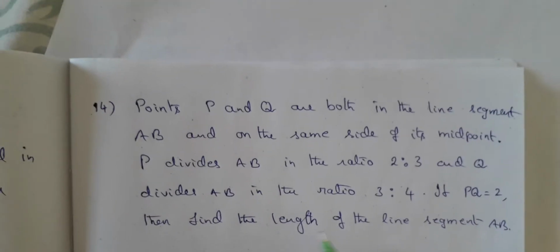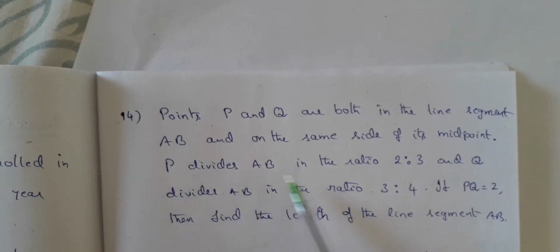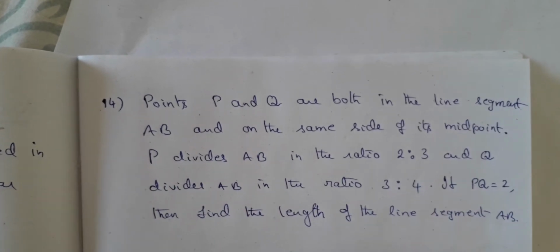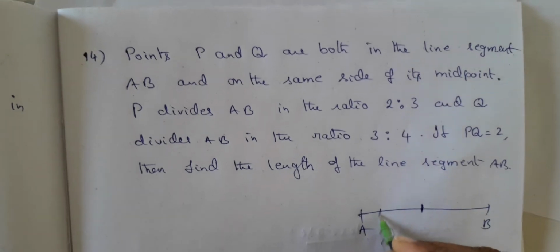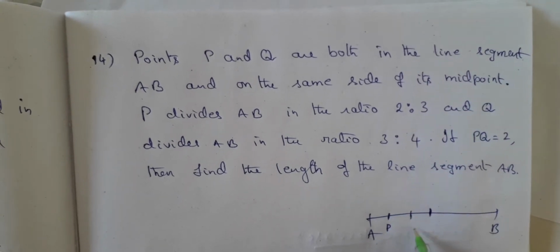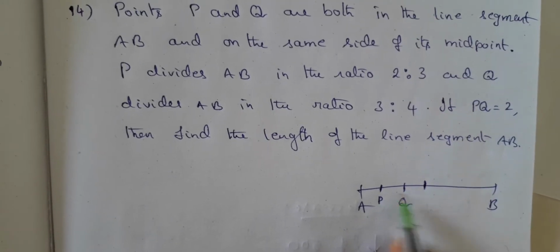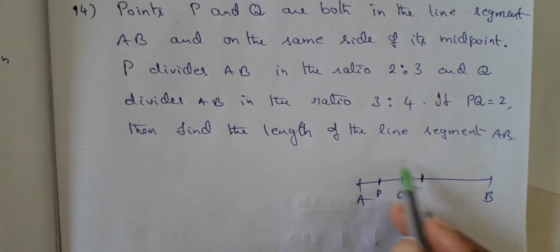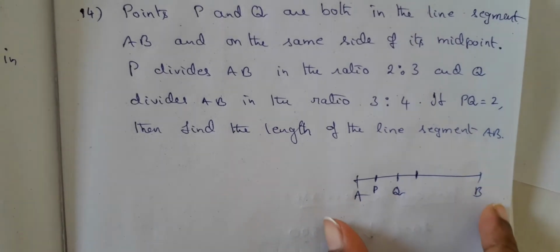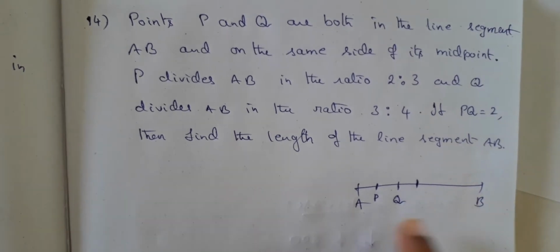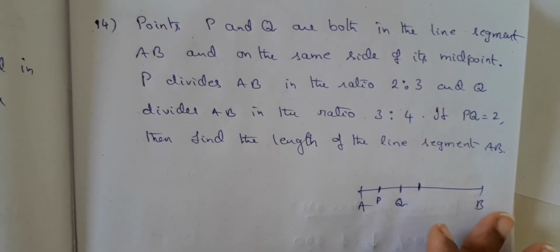Is anything else given, like which one lies first? No. He only gave the ratio. So let me take P to be this and Q to be this. I have P and Q on the same side of the midpoint of AB. This is how I have to first draw my diagram.